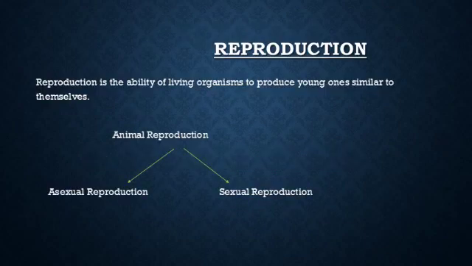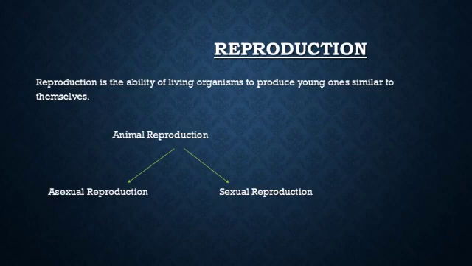Students, you know that reproduction is a characteristic of living things. It may be plant or animal. All living things exist because of reproduction. If there is no reproduction, then there will be no life on the earth. And reproduction is the ability of the living organisms to produce young ones similar to themselves.